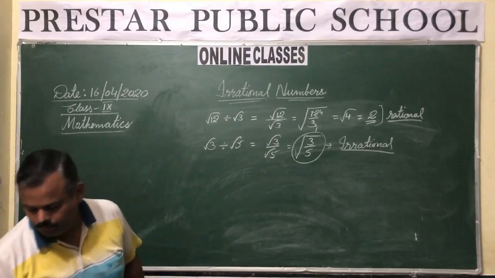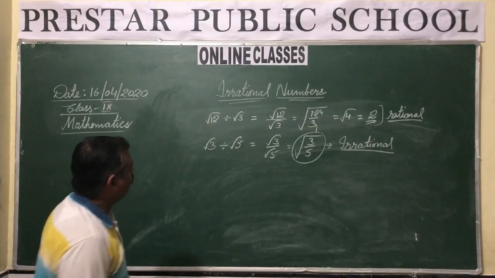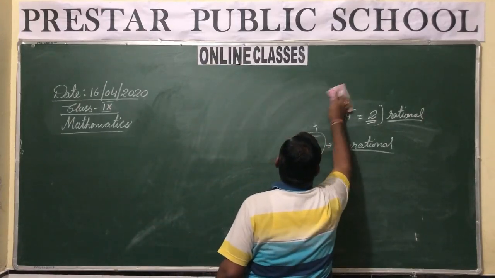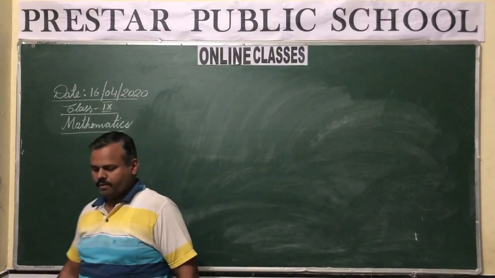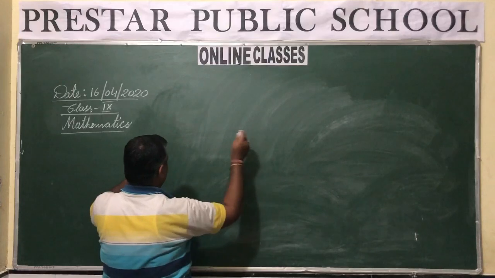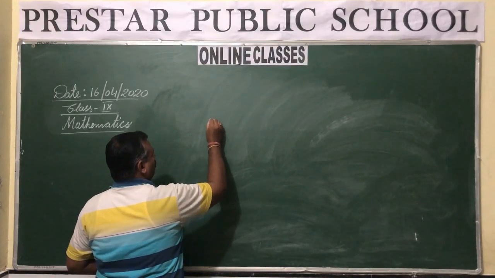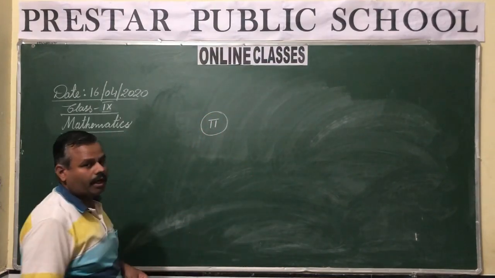So these were some of the basic properties of irrational numbers. Now here one example of an irrational number is pi. Though there are many more examples of irrational numbers, we say that pi is also an irrational number.